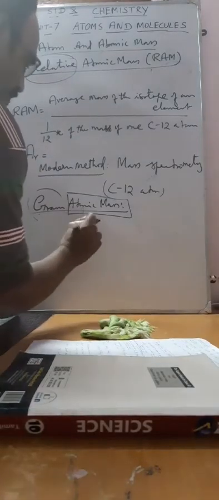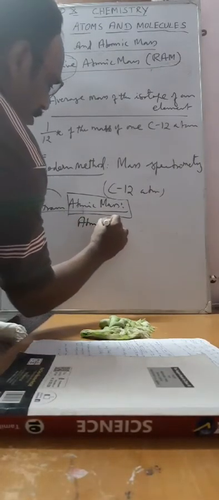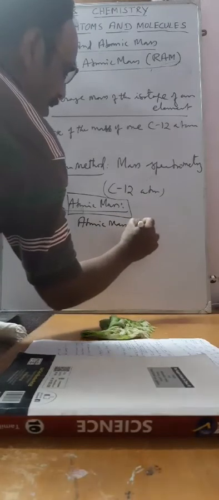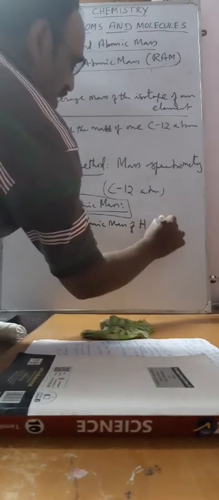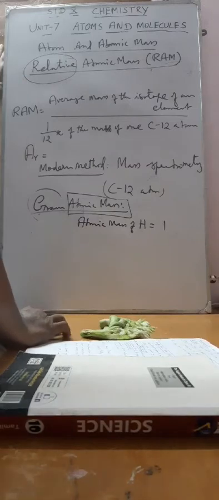For example, the atomic mass of hydrogen is 1. So there is no unit for atomic mass. It is simply a number, simply a ratio, and there is no unit.